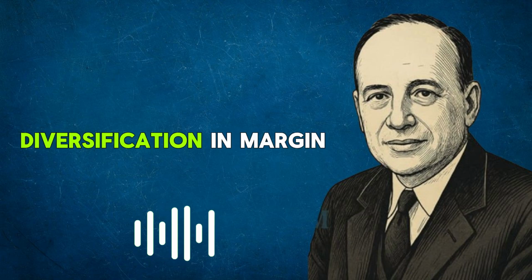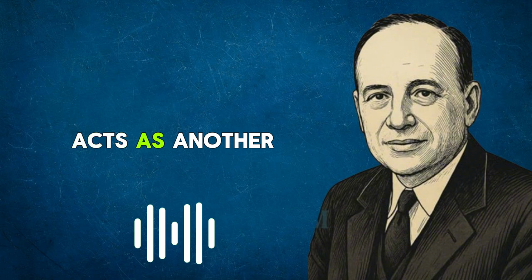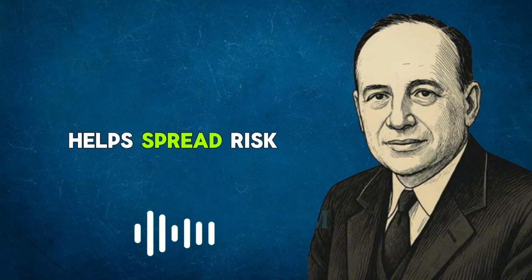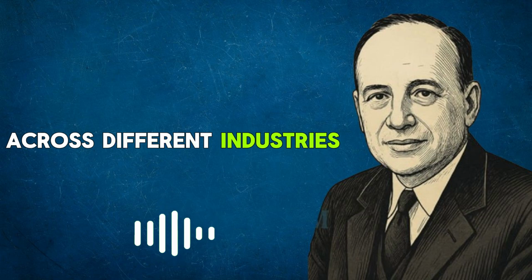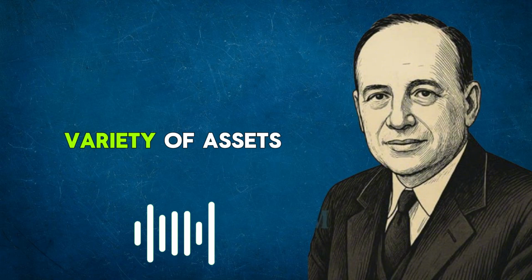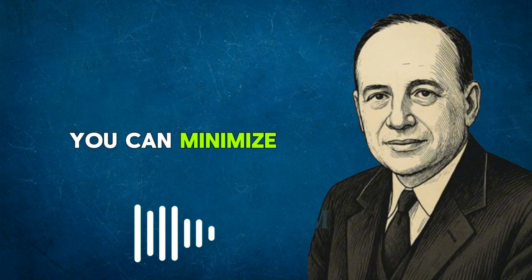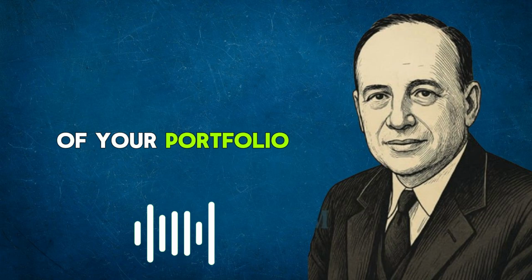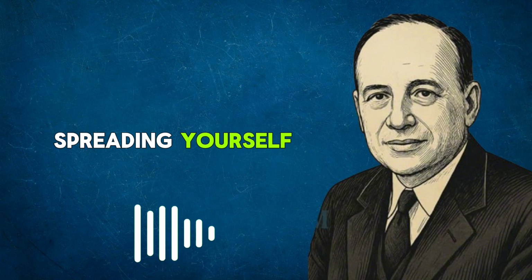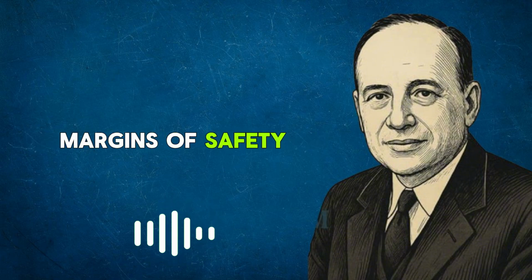The role of diversification in margin of safety. Diversification acts as another form of risk management. It helps spread risk across different industries, sectors, or even geographical regions. By holding a variety of assets with their own margins of safety, you can minimize the overall risk of your portfolio. Diversification does not mean spreading yourself too thin. Focus on high-conviction investments with strong margins of safety.